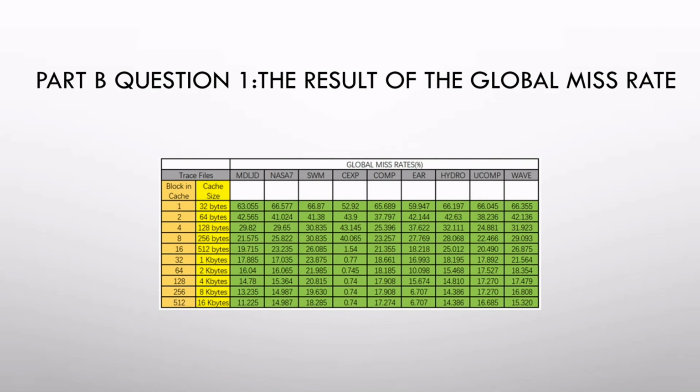Thank you everyone. This is our part B first question. Here is the result of the global miss rate using different trace file and different cache size.